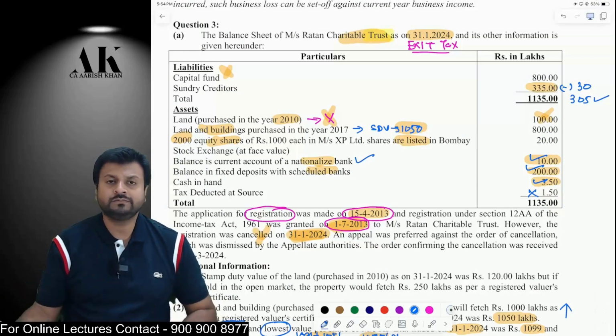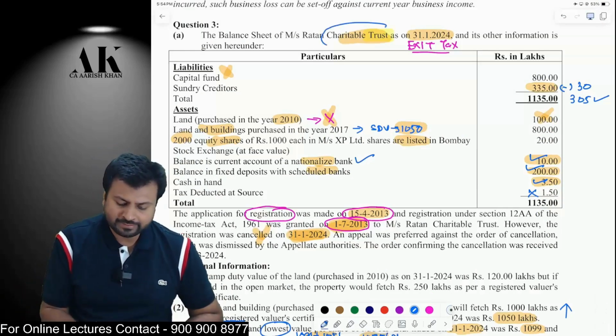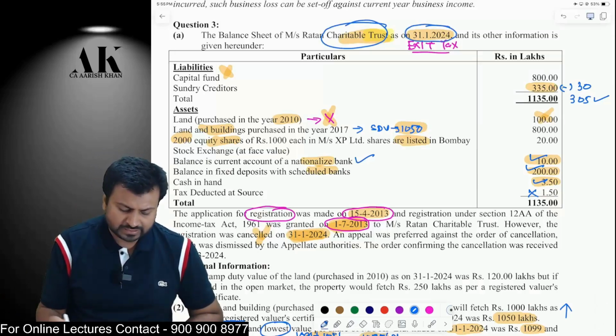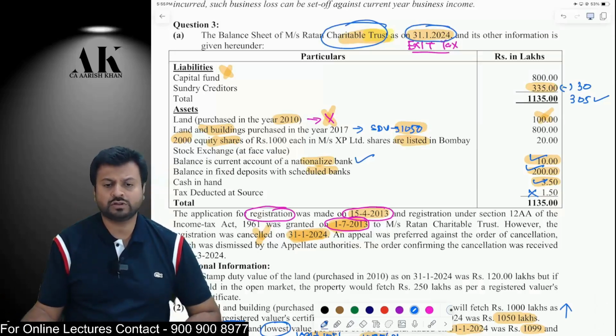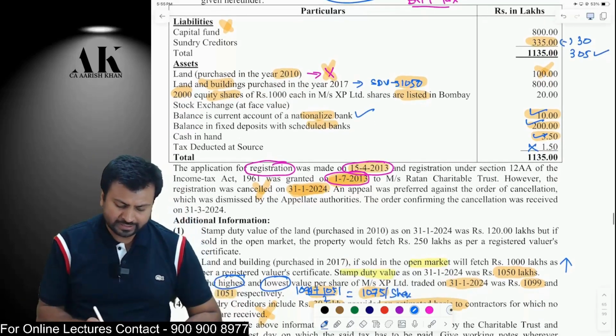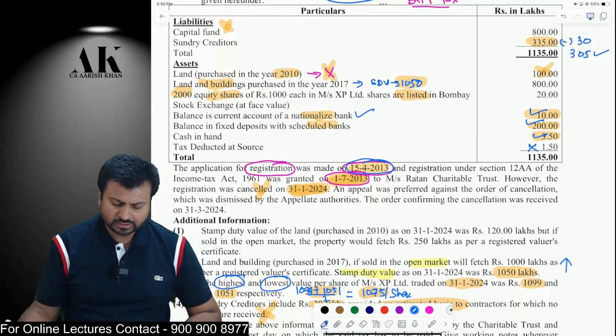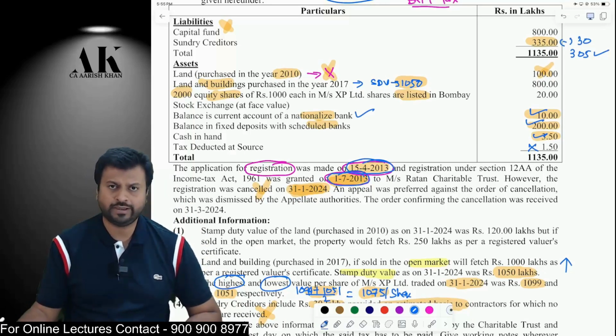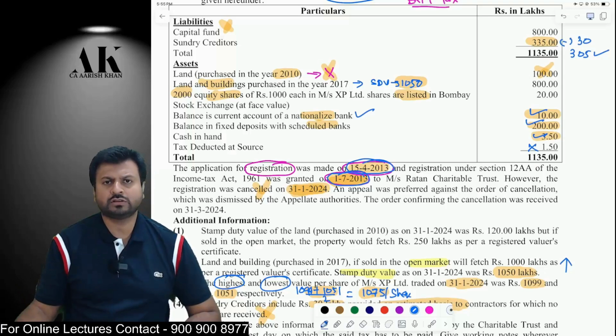Let's come to the next question, which is a question on exit tax. There is a charitable trust whose balance sheet on 31st Jan 2024 is given to us. Okay, now the charitable trust was registered in 2013. It made an application for registration in April 2013. It got registration on 1st of July 2013. So the application was made in April 2013 and the registration was granted in July 2013.